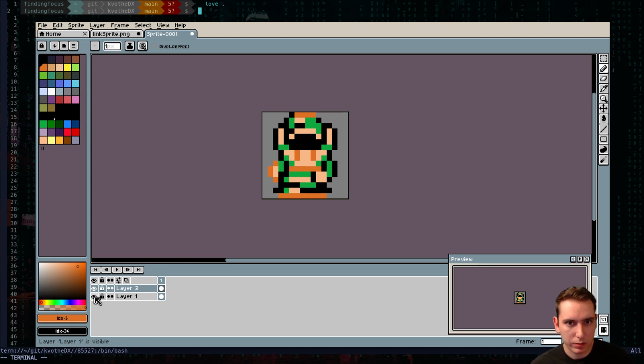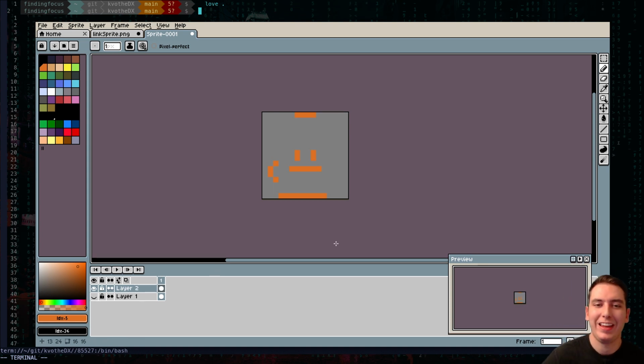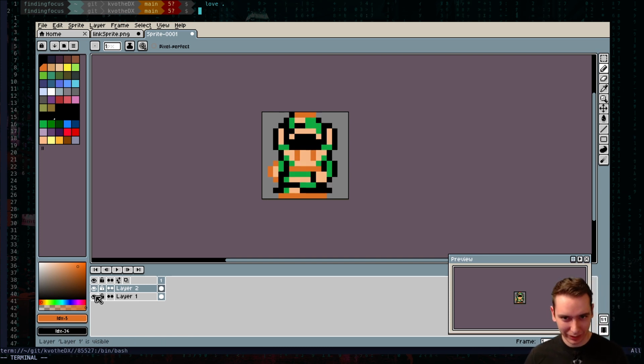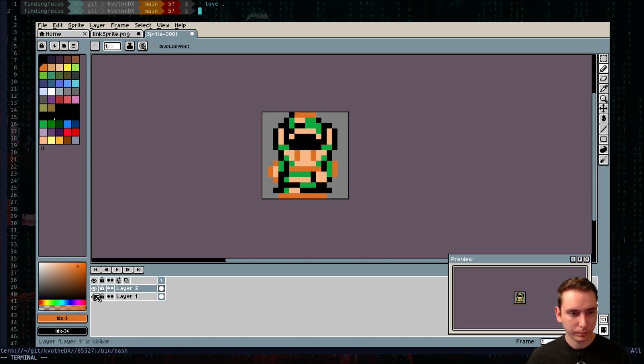So if that's our starting point, see, I wouldn't have guessed that's what our starting point would look like. And then we've got maybe his sidearm there.